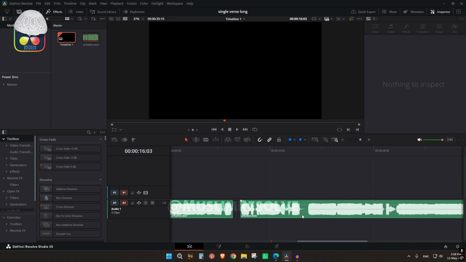You can do this by pressing B so that the blade is open, and just click over it and again press A.